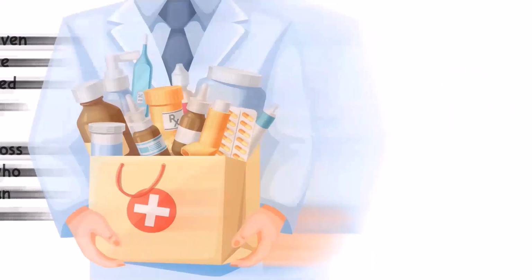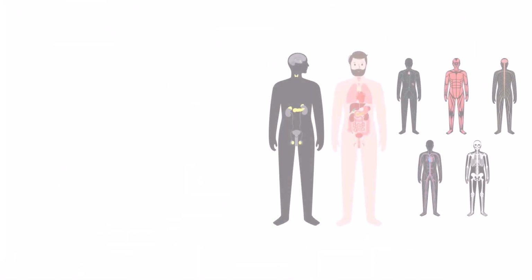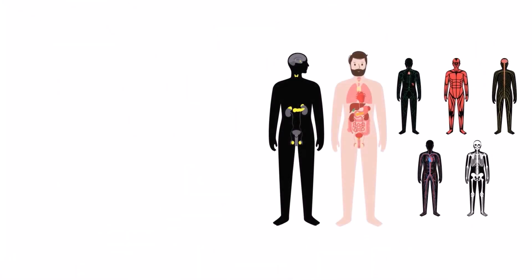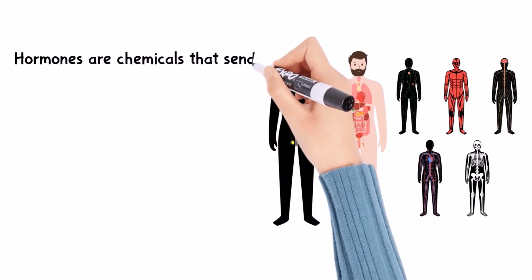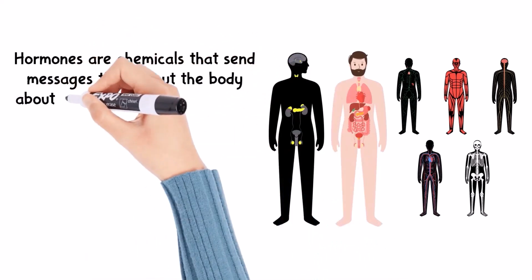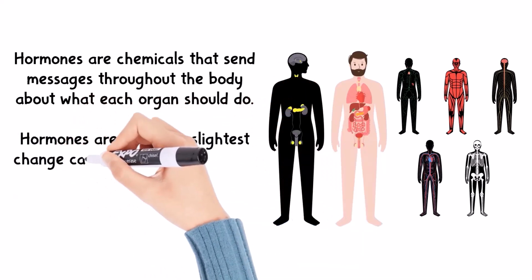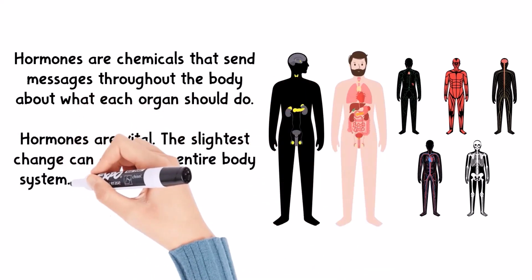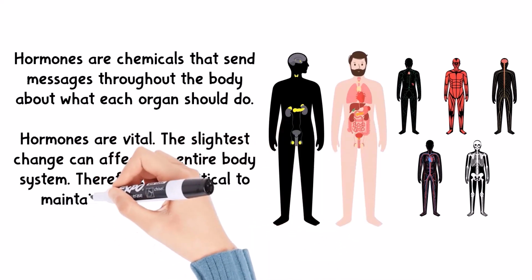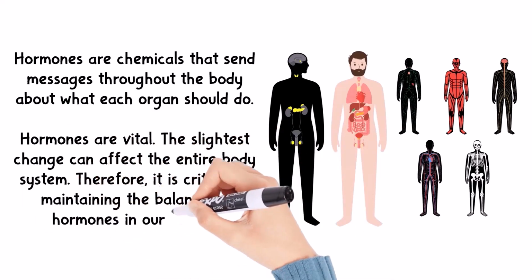Hormones are chemical substances that function to send messages throughout the body. Hormones spread throughout the body through the blood vessels as messages as to what each organ should do. Hormones are vital. Just a tiny amount of change can affect the whole body system. Therefore, it is crucial to maintain the balance of hormones in our bodies.